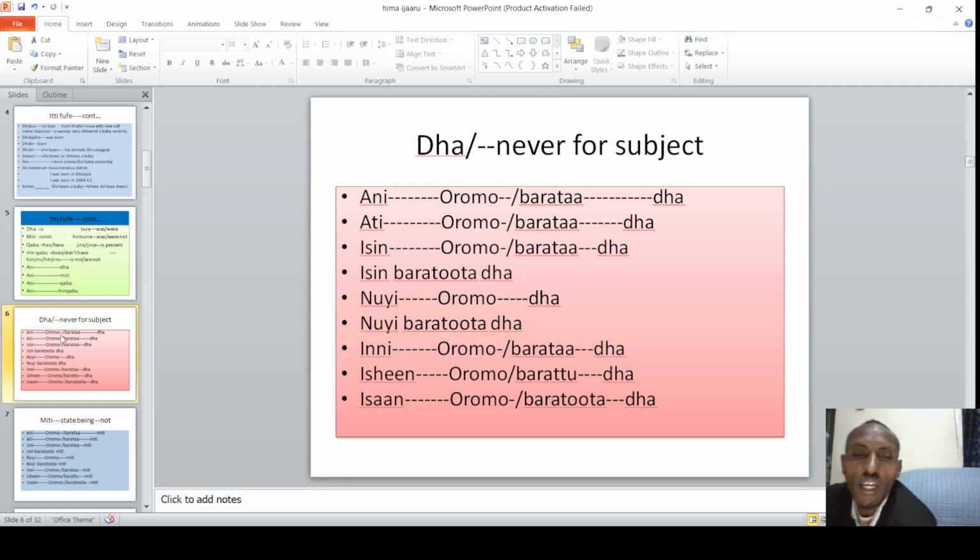Inni Oromoodha, inni barataadha, isheen barataadha, isheen barattuudha. For her, we say barattuudha. Isaan barattootadha. Whether the subject is I, you, he, she, it, they, dha is already there, right? It is similar. So the plural and singular is also shown in other parts of the sentence. But still dha is constant. We say ani barataadha, and we say isaan barattootadha. Dha is not changing. That's what I want to say here in this session. Dha is not changing. For all the subjects, we use dha at the end.